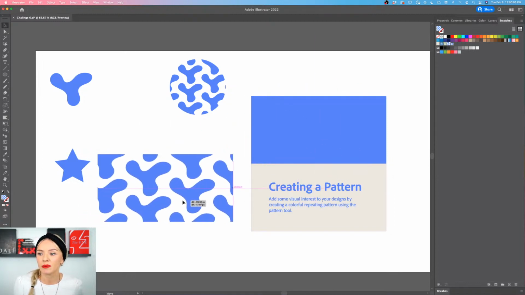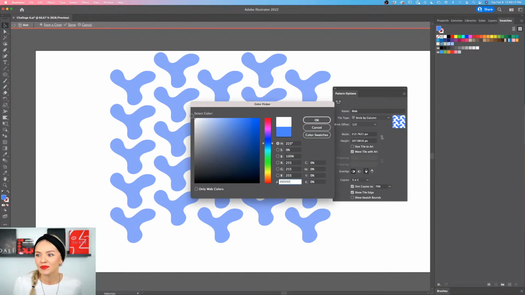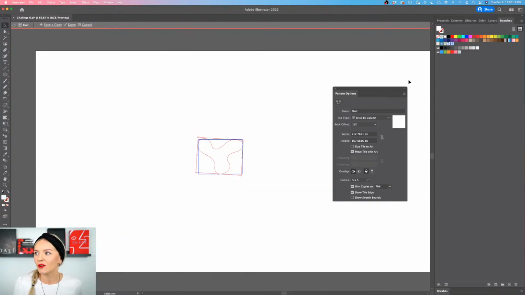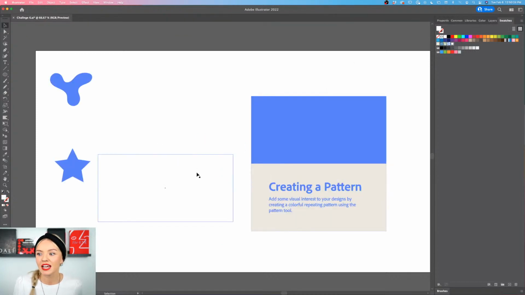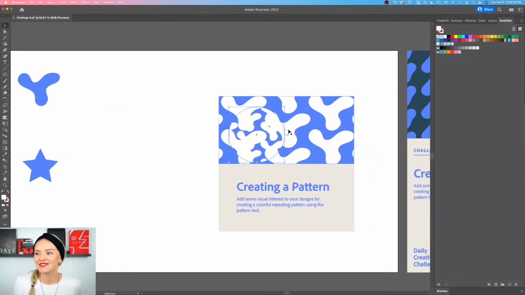So I want to create some type of contrast, and for that, I can still go into my swatch right here, into the blob swatch, double click it, and now I can go select this object and adjust the color in the color settings by double clicking, going to adjust it to white. Okay, now my swatch is changing to white. I'm clicking done to save it. Now you can see my pattern is all white already. Perfect. And now my circle is also still here, which I really love.